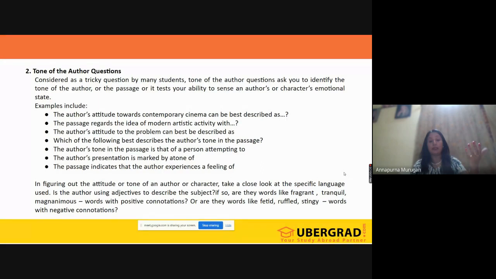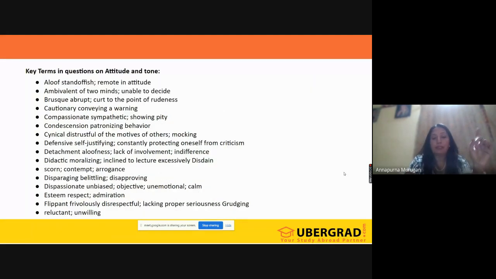So what you need to do there, as soon as you get the tone of the author question, you see on what tone they are asking, on what information they are asking, the author's mindset or the behavior or the attitude. Get back to the passage and look for that idea, see the transition words, see the words they have used there. Accordingly we'll be getting the answer there. Okay, so we'll be doing that practically.